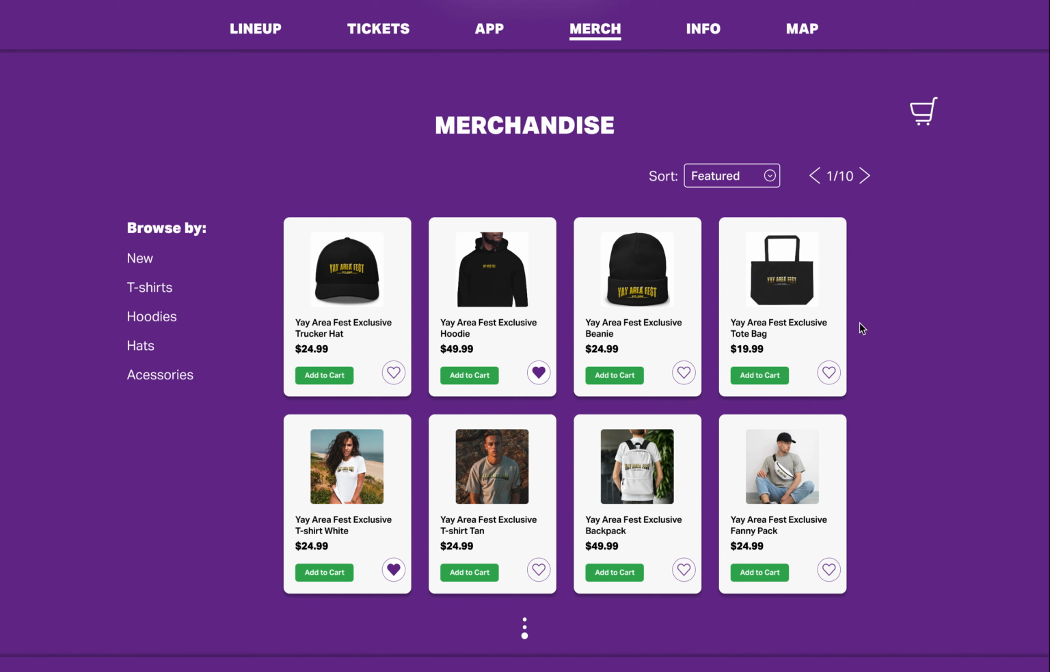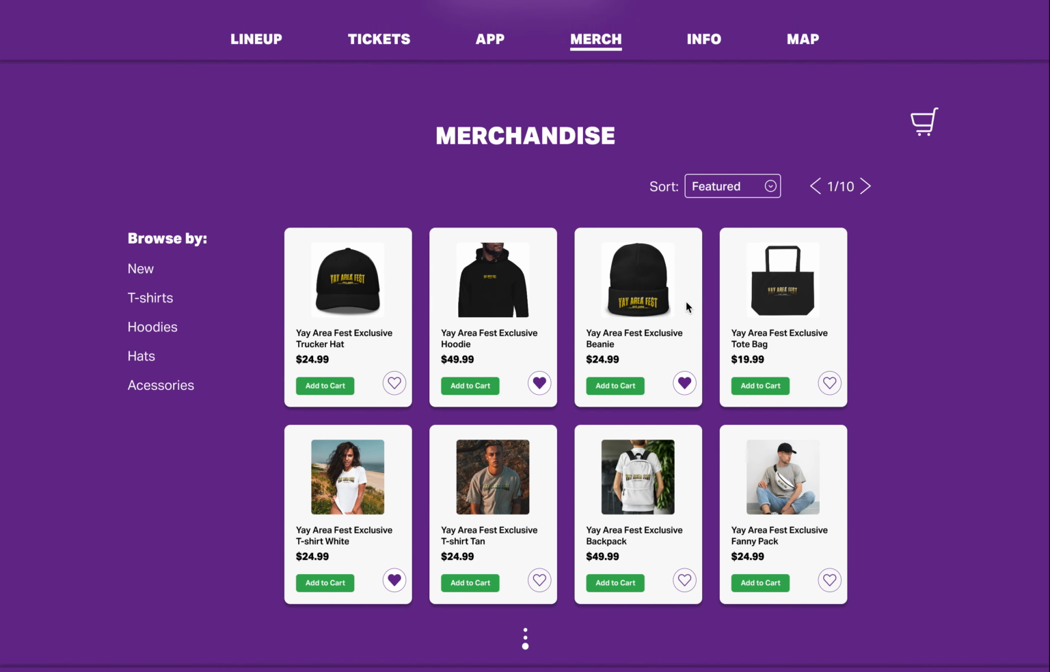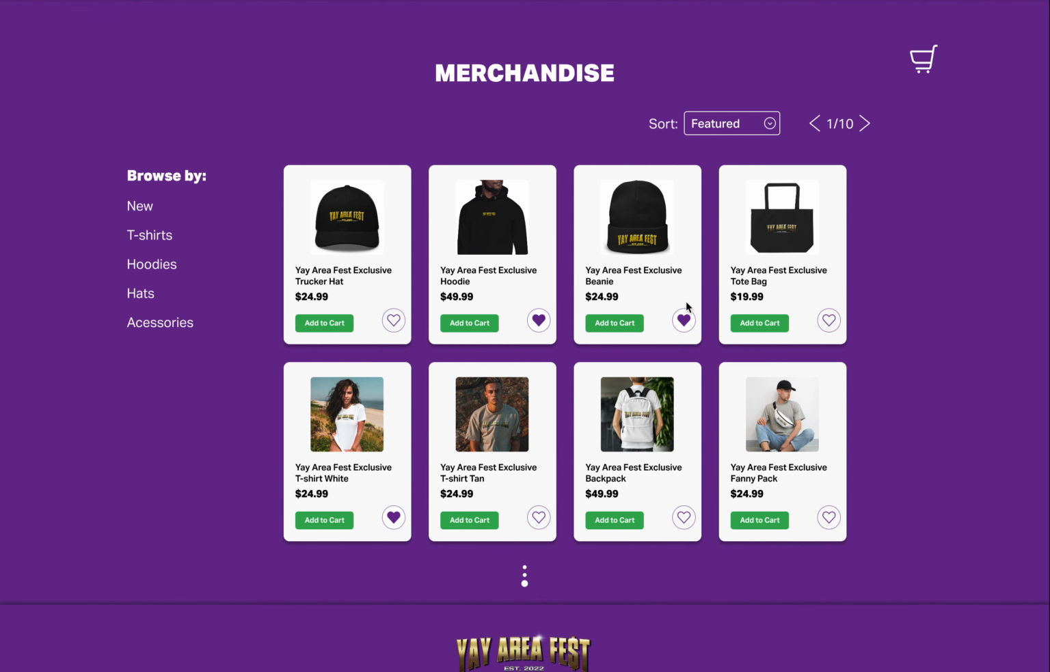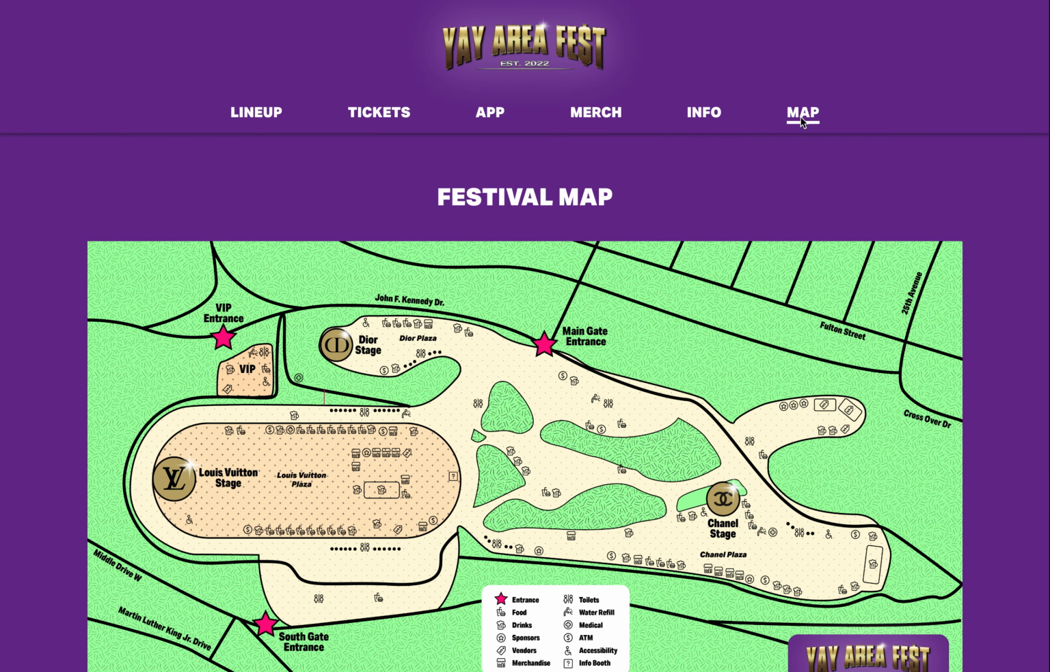Here is the page for the festival merch. Visitors can favorite items they would like to purchase and look through all the exclusive festival merch. Here is the navigation expansion for the info section, which lists out FAQ, bag policy, parking, lost and found, accessibility, food, hotel, and lockers. And here we have the map for the festival.